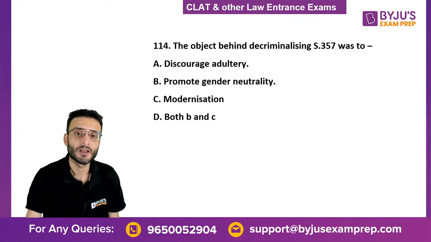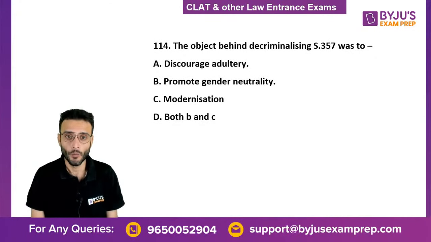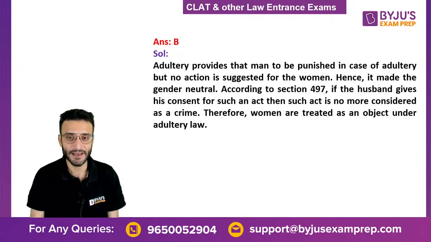The next question: the object behind decriminalization of Section 497 was to discourage adultery, promote gender neutrality, modernization, or both B and C. And the correct answer is option B. Adultery law provides that a man is punished in case of adultery, but no action against the woman.